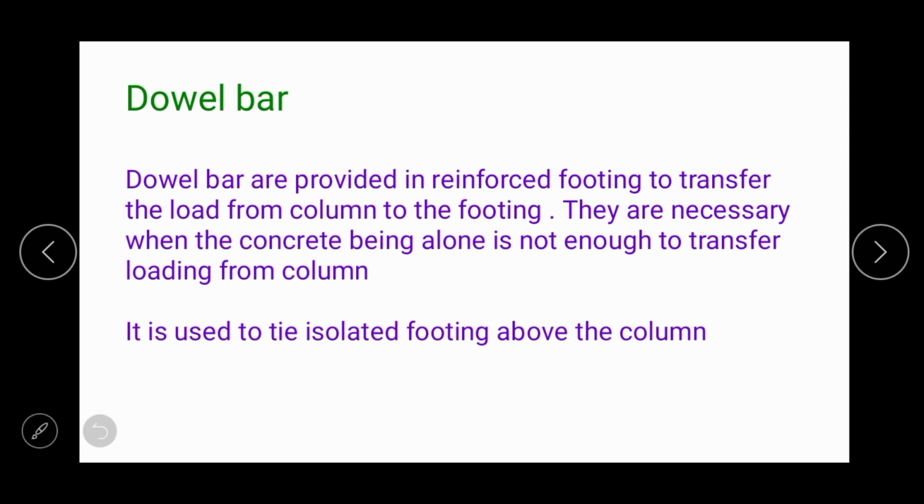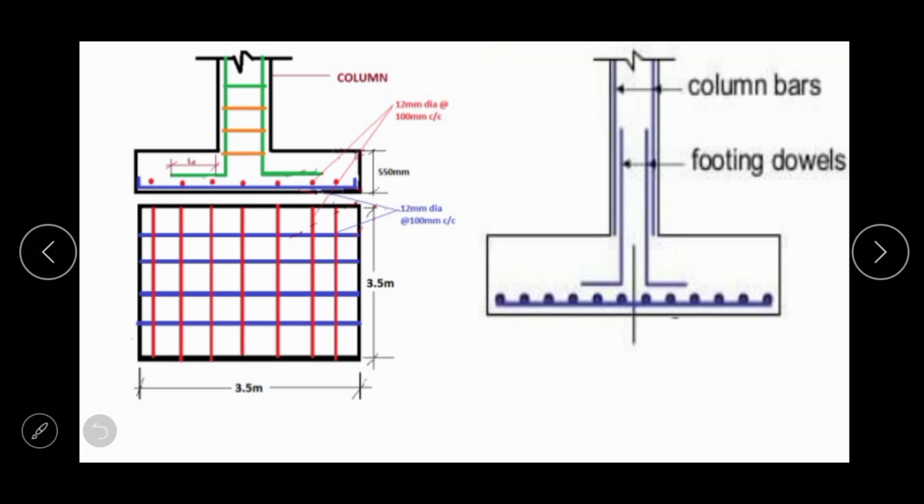So it is only used for the transfer of loads from column to the footing. Now another bars are the distribution bars. Distribution bars are provided in both directions, in long span as well as in short span direction.